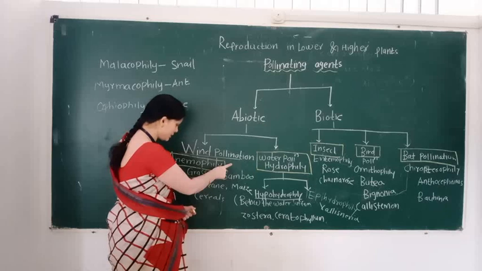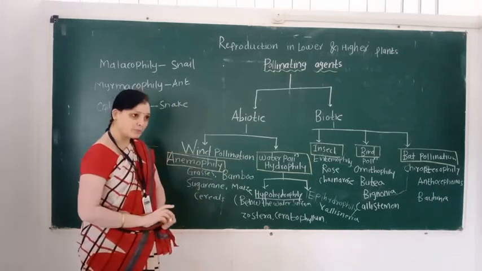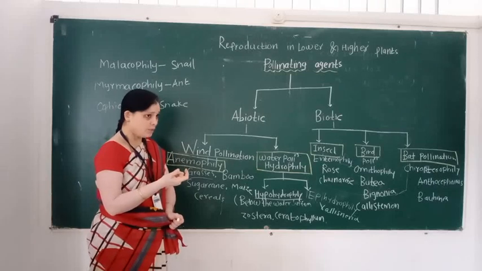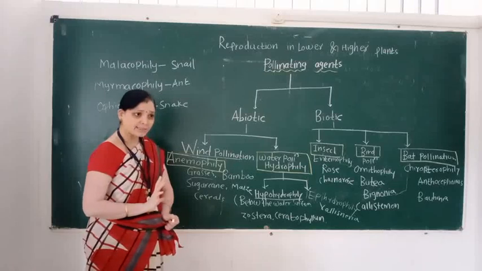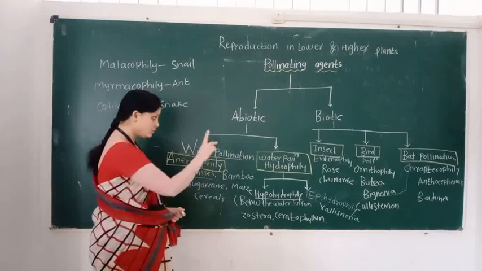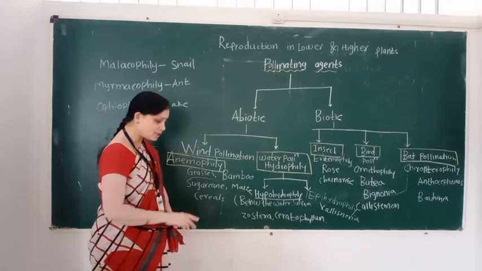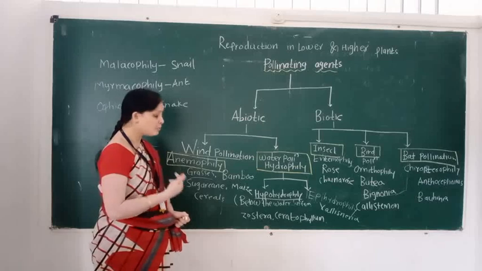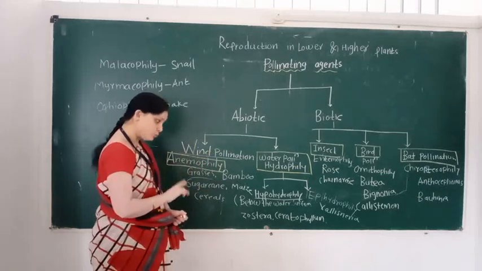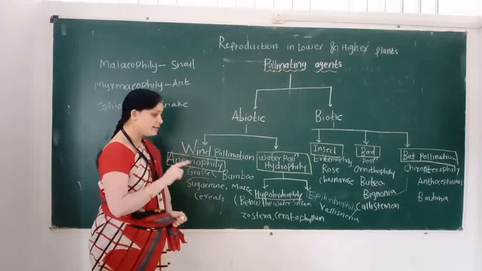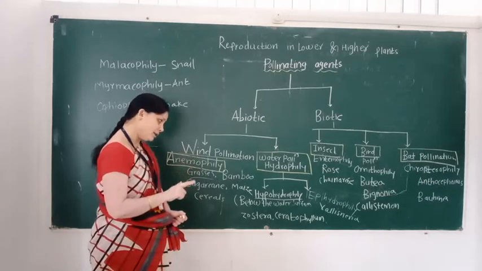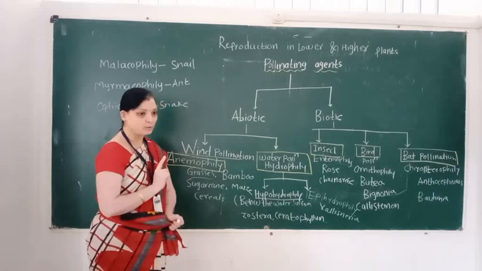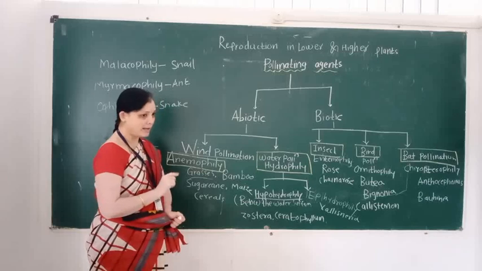First, wind pollination, called anemophily. Plants or flowers in which this pollination takes place are called anemophilous. The second type is water pollination, also called hydrophily. Flowers are called hydrophilous, and it also consists of two types: hypohydrophily and epihydrophily. The best example of hypohydrophily is Zostera and the best example of epihydrophily is Vallisneria.